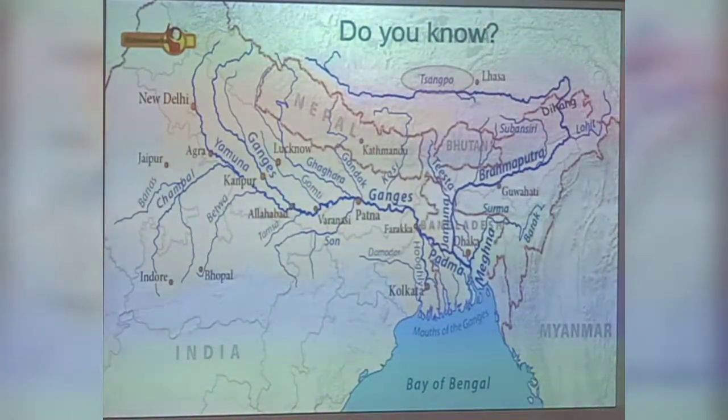Do you know the Brahmaputra is called by 4 different names? In Tibet, where it originates, it is called Sampho. In Arunachal Pradesh, it is called Rihang. In Assam, it is called Brahmaputra, and in Bangladesh, it is called Jamuna.